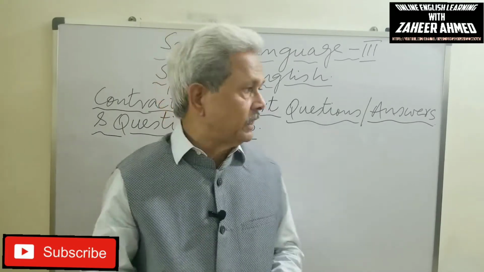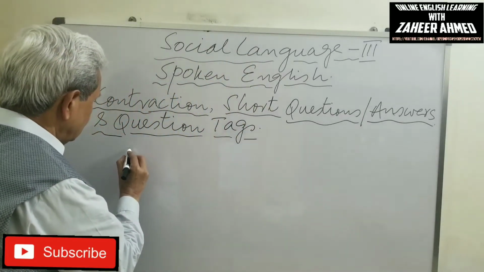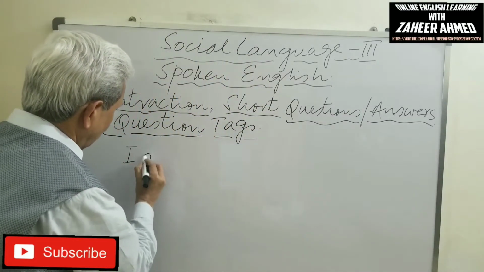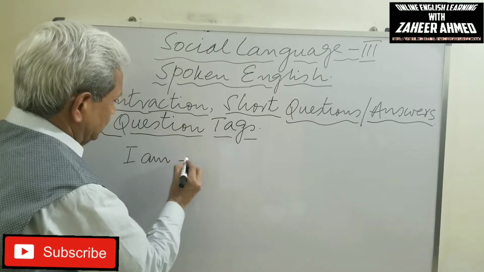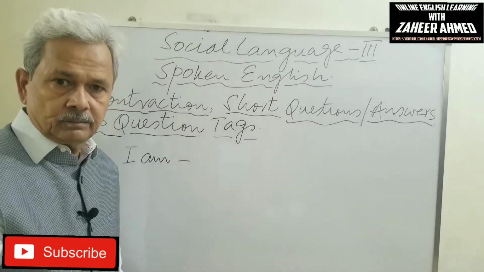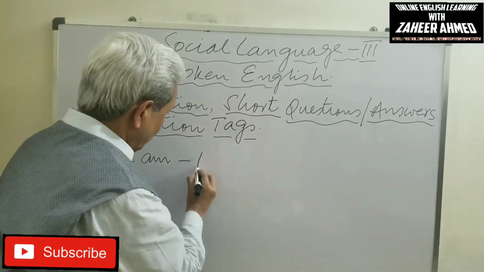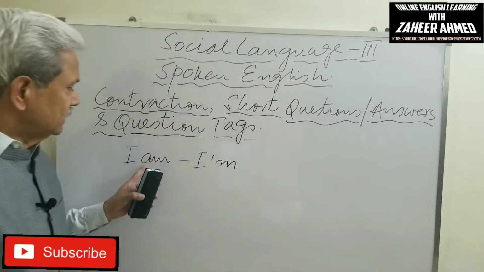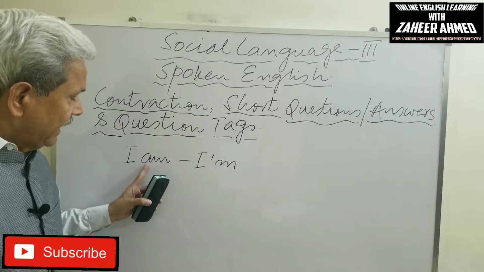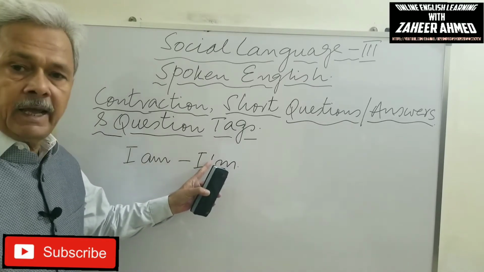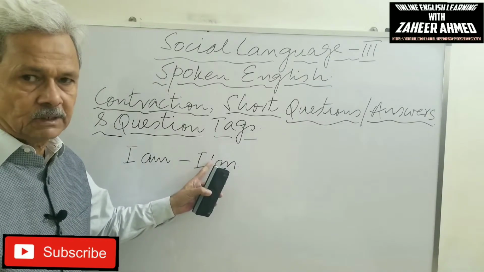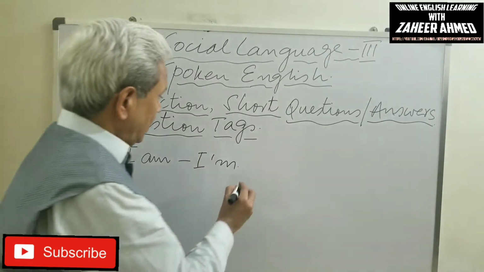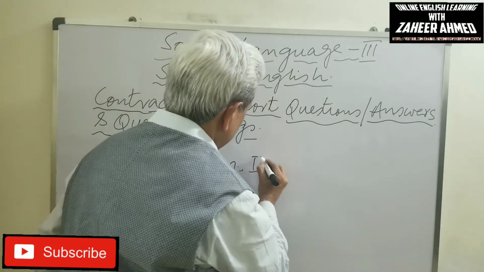How do we do it? For example, in full form, we write I am. We make it short like this: we remove the A from am and put an apostrophe.